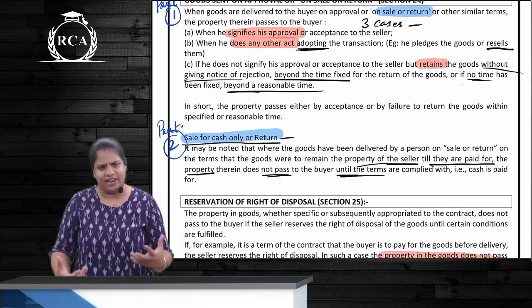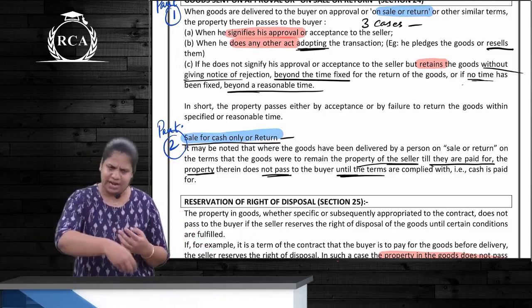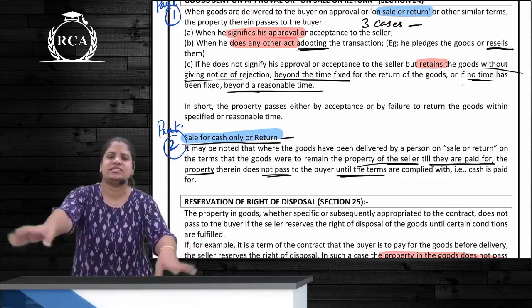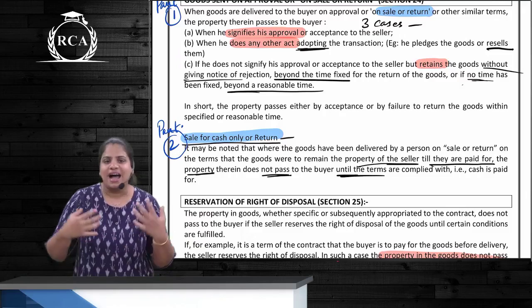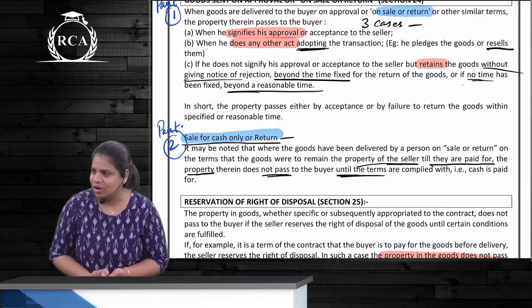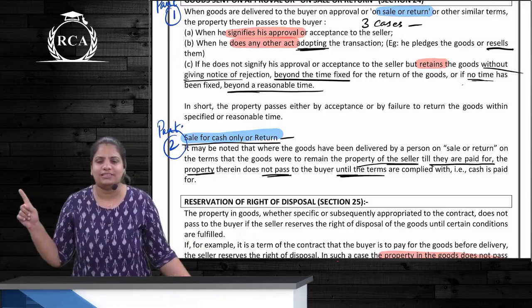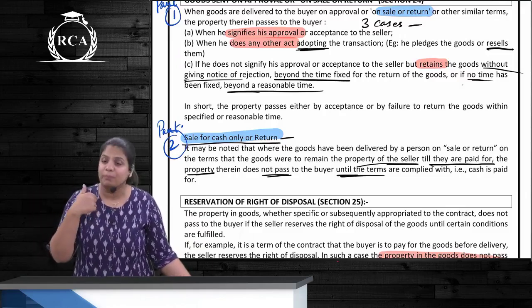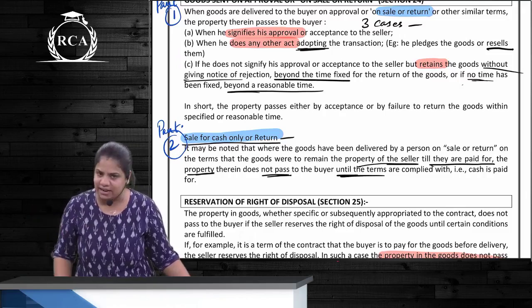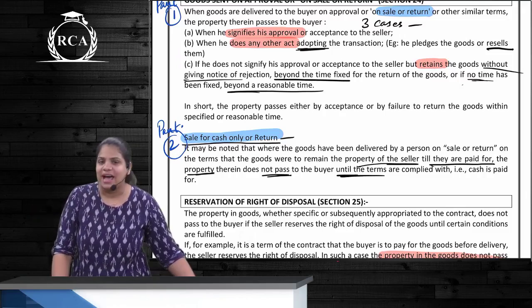They see what it is, they like it, and I tell them, you want to take it? Okay, take it for 5 lakh rupees each. I sell these necklaces to them. I have done something here to show that I have adopted the transaction. So ownership for all the 3 necklaces has passed to me when I am selling these necklaces to the guest, correct?